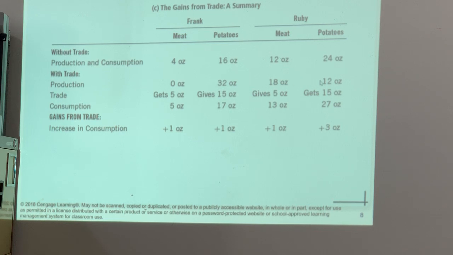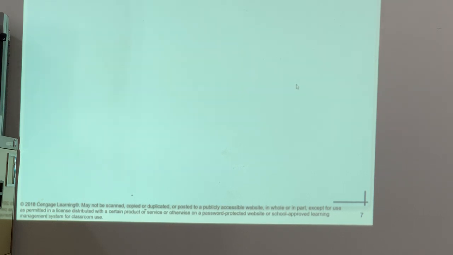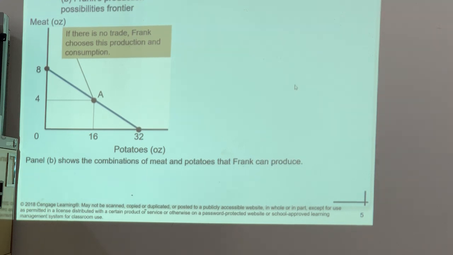So in this case, fewer potatoes means that Ruby is going to reallocate her time from potato production to meat production. Originally, we have to go back here.